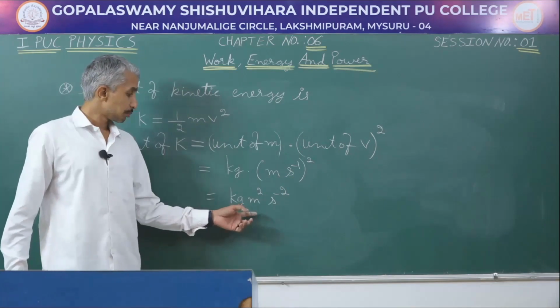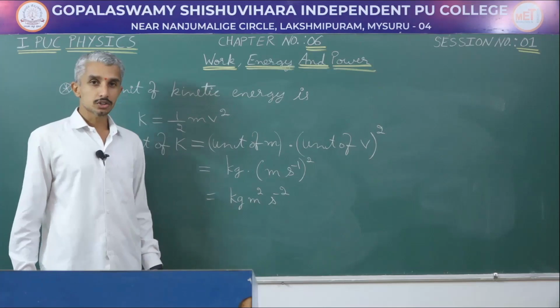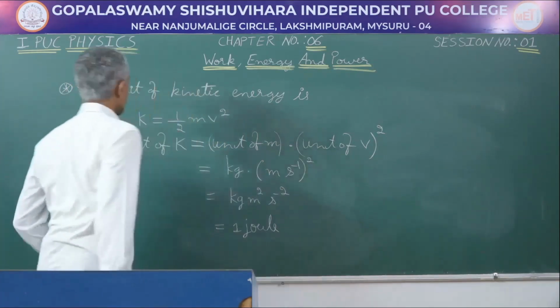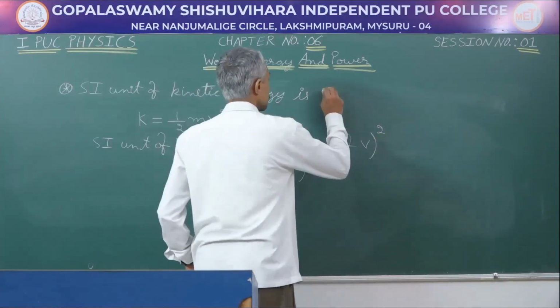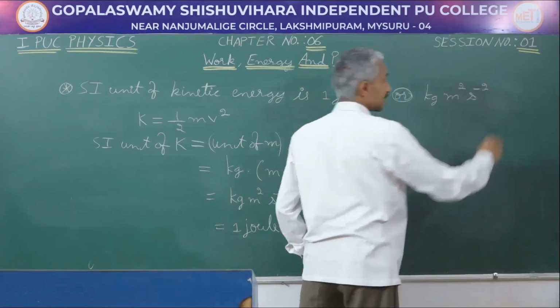Remember, kg meter square per second square is again joule. So, kinetic energy is also measured in terms of joule. This will give us 1 joule. Therefore, the SI unit of kinetic energy is 1 joule or kg meter square per second square.